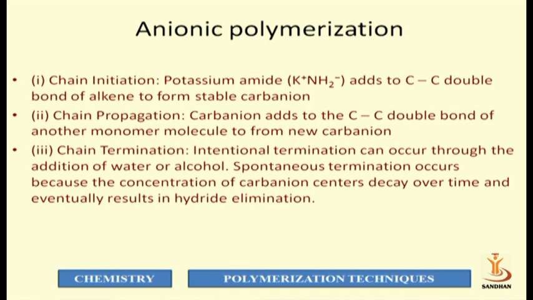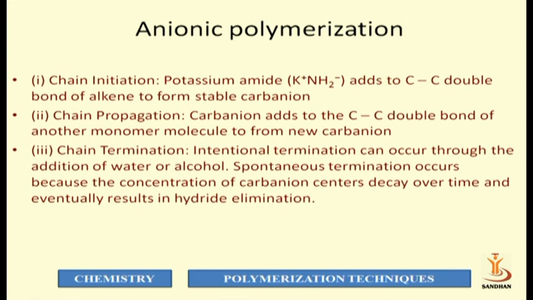This type of chain, which contains an anion in its polymer structure, decomposes due to decay over time and forms a stable polymer.